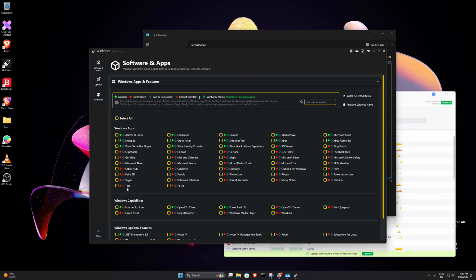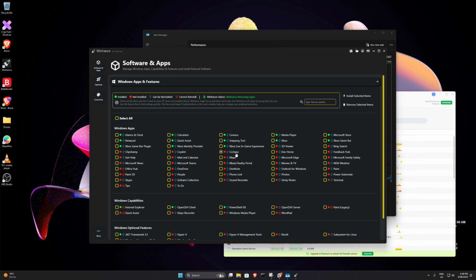Skype, Tips, I've gone through them all and taken them off. Copilot is on here as well. OneDrive, People thing, I don't know what the hell that is.